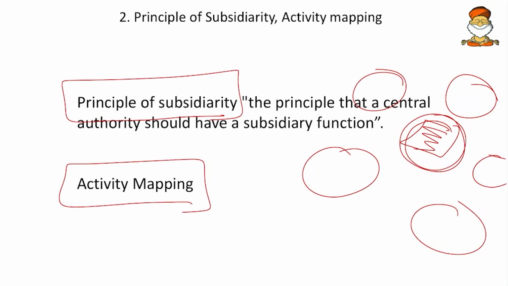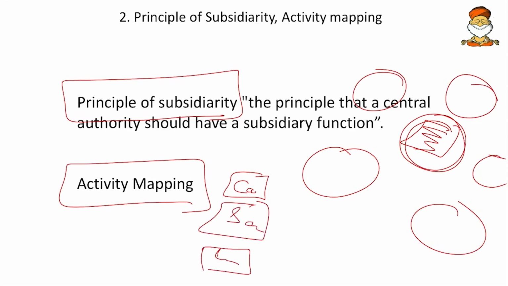These various activities have to be mapped to various governments. For example, 50 activities are taken up by the central government, 50 by the state government, and 50 by the local government. What the central, the state and the local government do, all these activities will be mapped properly so that there is no confusion, and neither overlaps in the administration nor a vacuum. This is activity mapping.